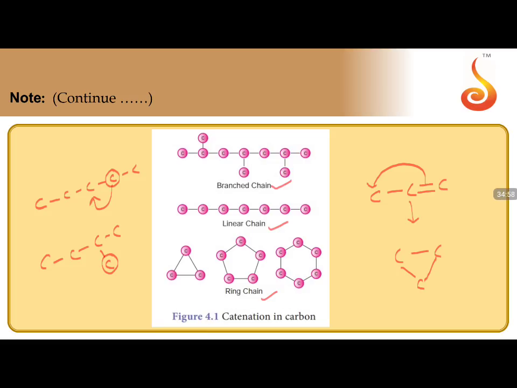So even ring chain isomerism, we call it, where the chain can also be converted into a cyclic ring. So carbon can exist in many of these ways: branched chain, linear chain, ring chain. These are all the properties we call catenation in carbon.